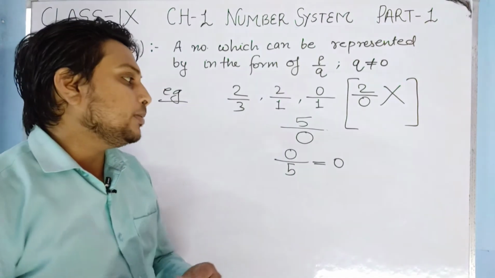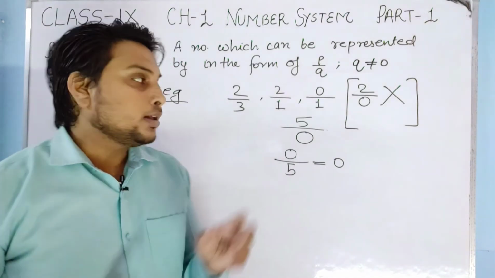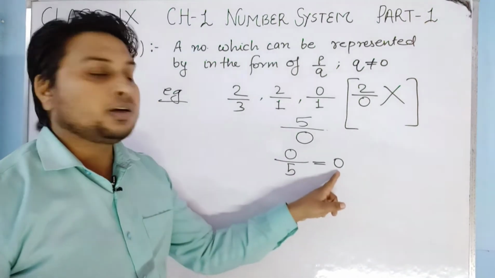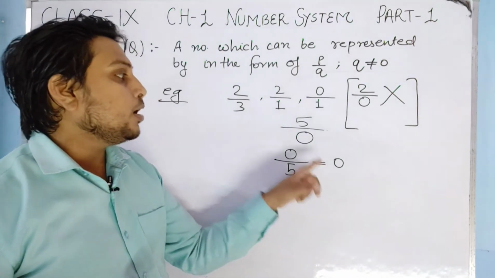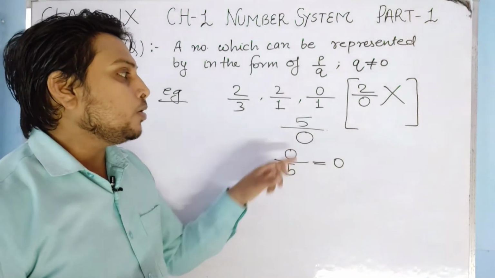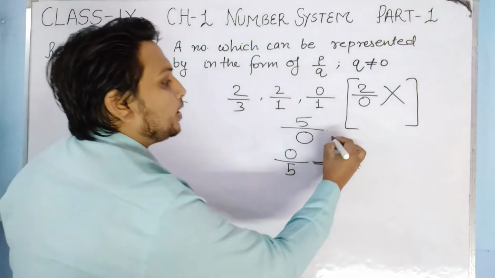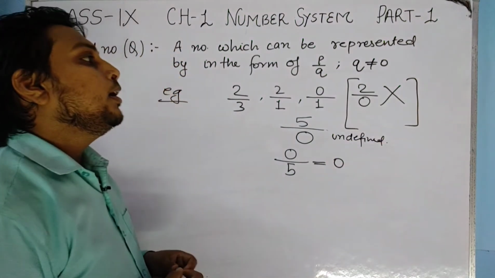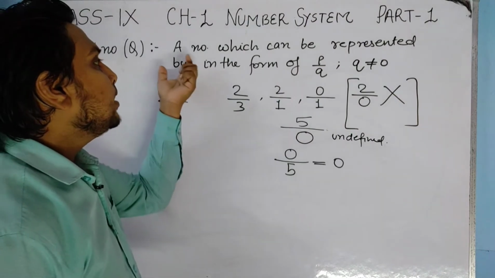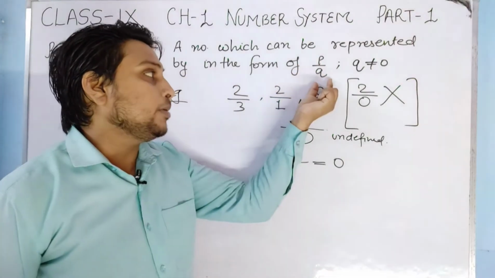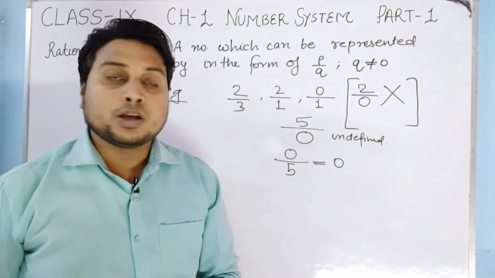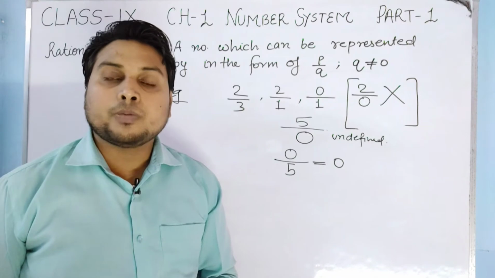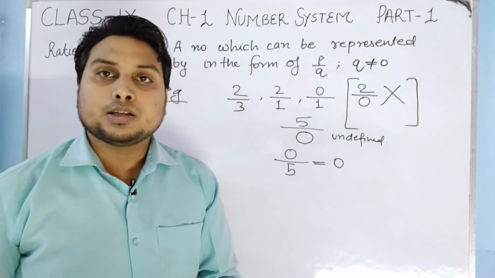Okay, then the result will be what? 0. So remember that whenever 0 is divided by any number, the result will be 0, and whenever any number is divided by 0, this is undefined. This is why in the definition it is said that a number which can be represented in the form of P by Q, where Q should not be equal to 0. If Q is equal to 0, then the number will be undefined, because we cannot divide any number by 0.